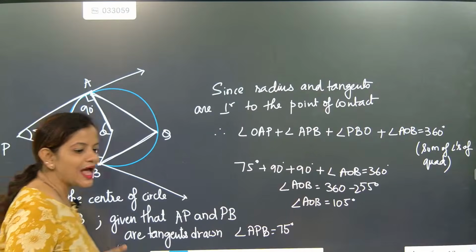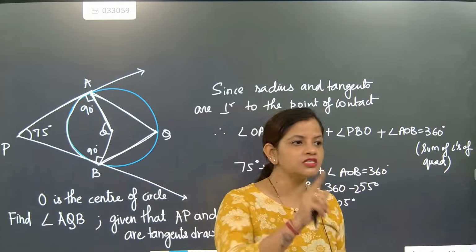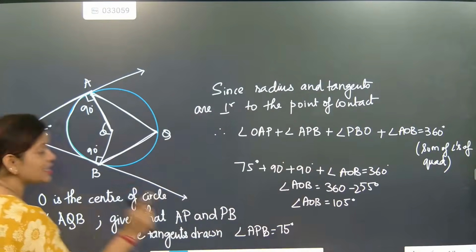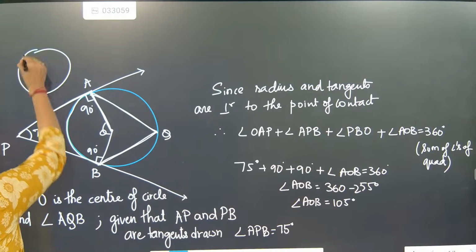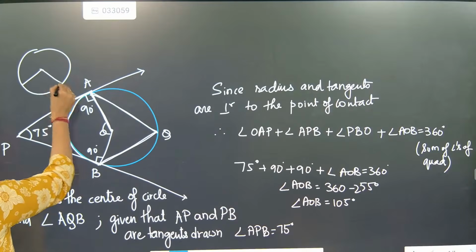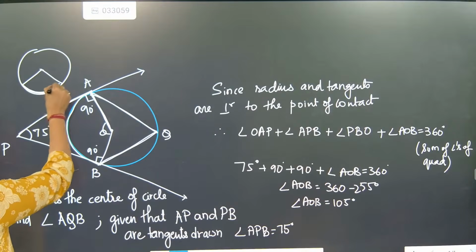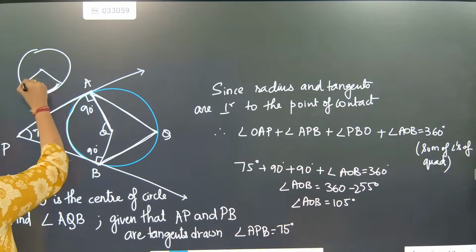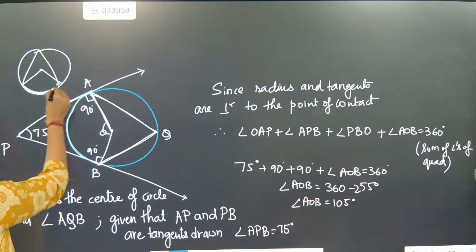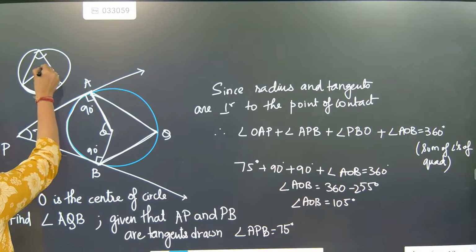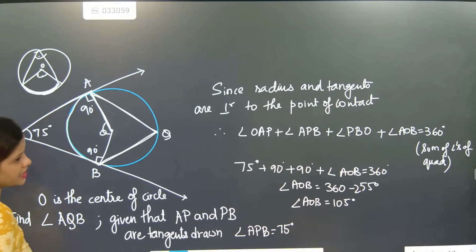This is a class 9th theorem. What is the class 9th theorem? Remember this one. Praveen, focus here. This is exactly arc. This is arc. Understood? And here another arc is there. So on this arc, two angles are there, one at the center and one on the circumference.